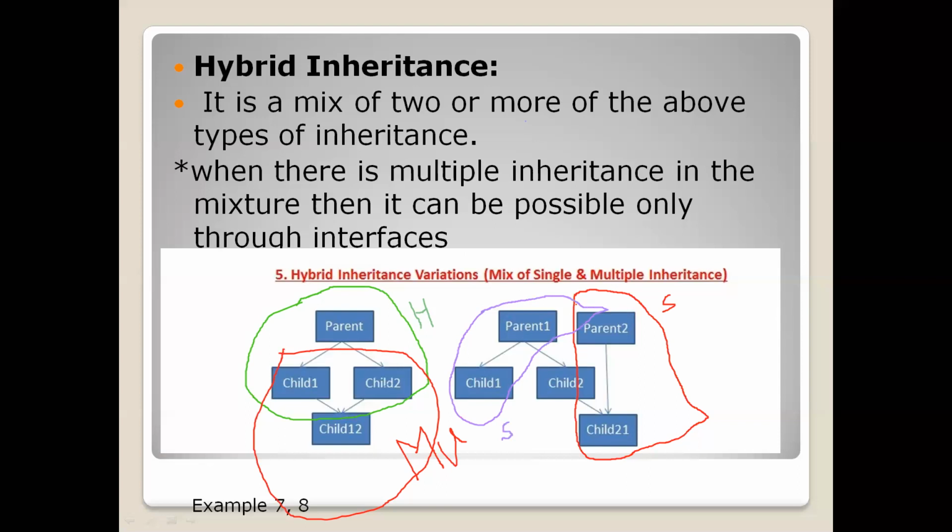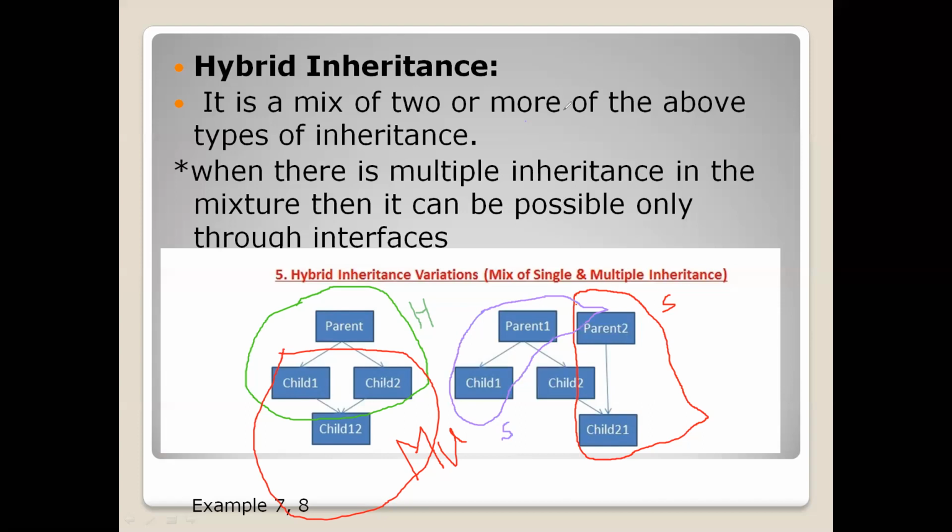So here parent 1 and child 1 is under single inheritance relation. Parent 2, child 2 1 is also in single inheritance relation, right?